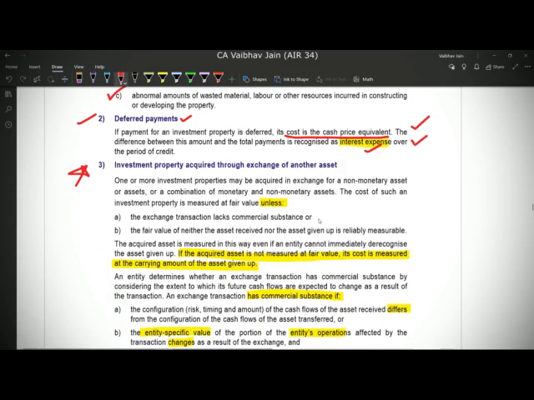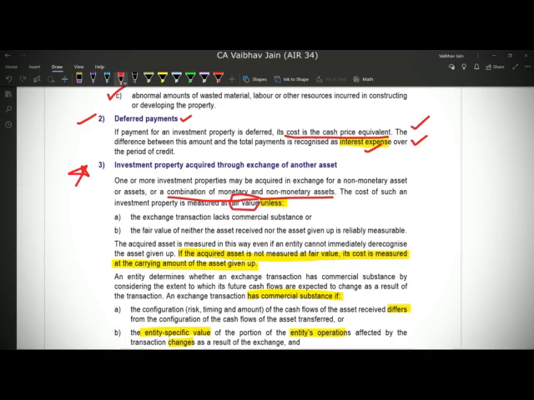So I am taking an investment property and in exchange I am giving some other asset, or a combination of monetary and non-monetary assets. Let's say I am giving some asset, along with that I am giving some cash, and in return I am taking an investment property. In such cases, how will I measure the investment property which I am receiving? Ind AS 40 says that we have to measure the cost of such an investment property at fair value.